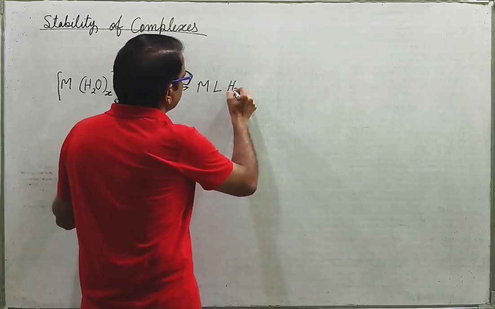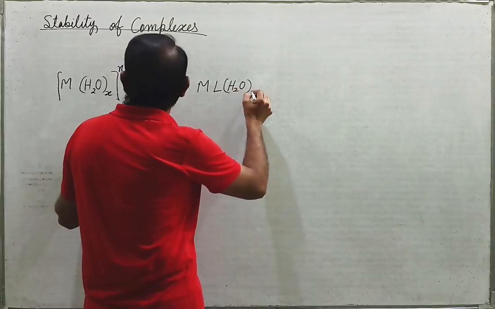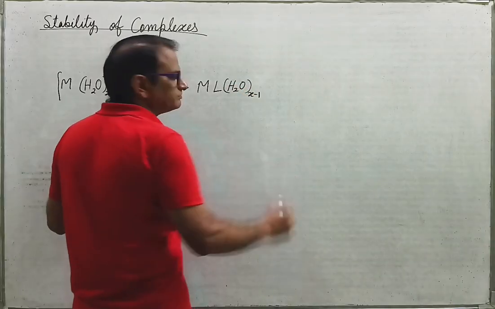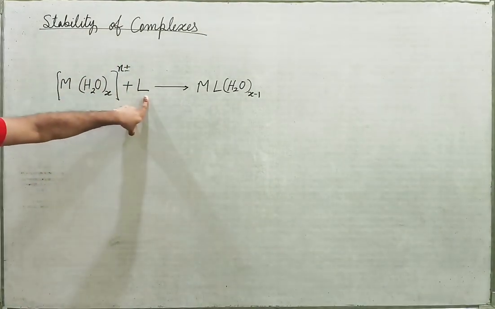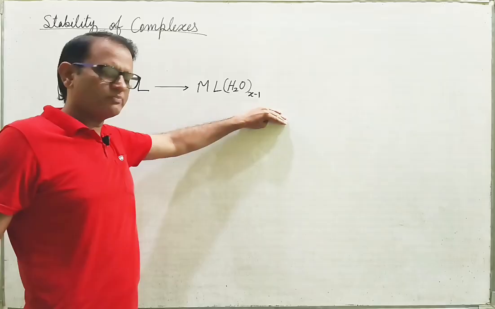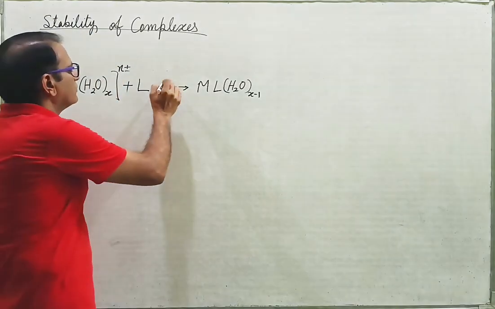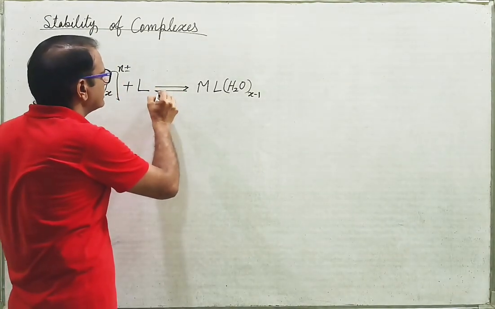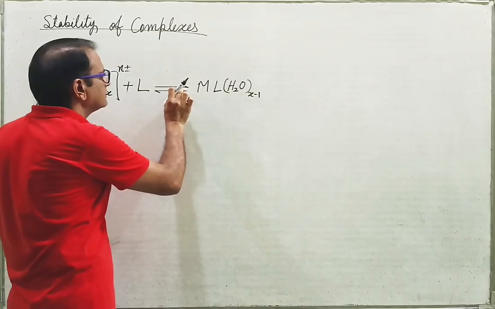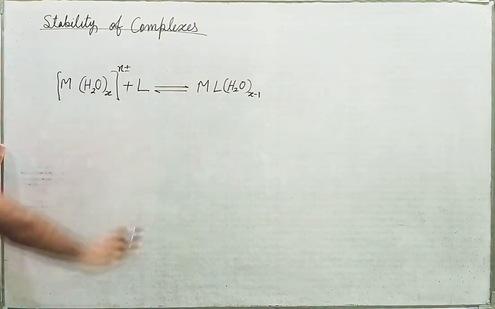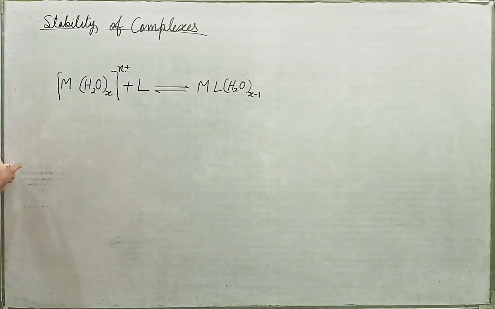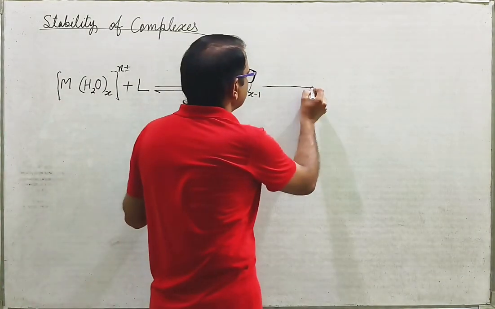We get ML(H2O)x-1, because one water molecule is replaced by the ligand. This is what is formed, and there will always be an equilibrium between the formed complex and the dissociated complex. Am I right?